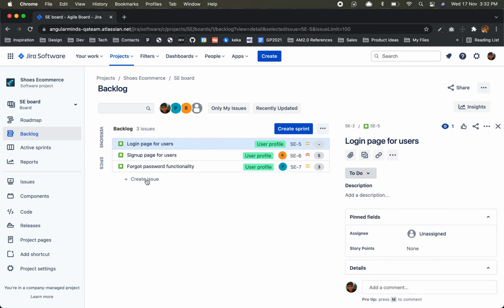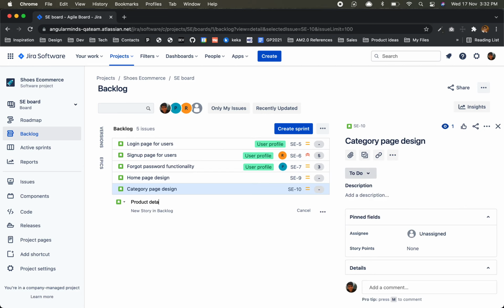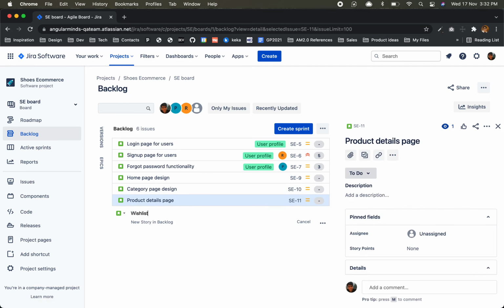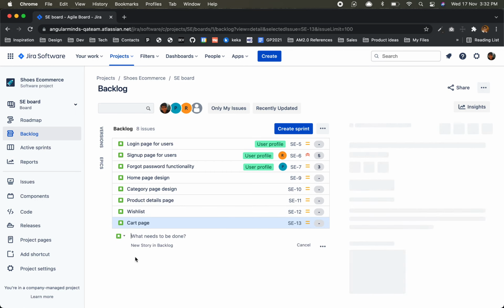Now we'll go for homepage design. We'll now do very fast category page design, product details page, wish list. In description actually you will have to write how it should be. Okay, cart.